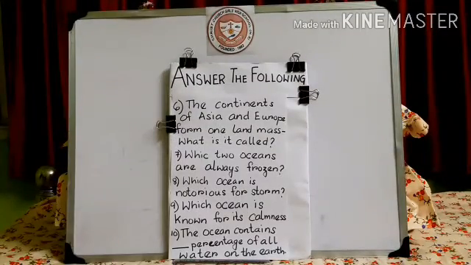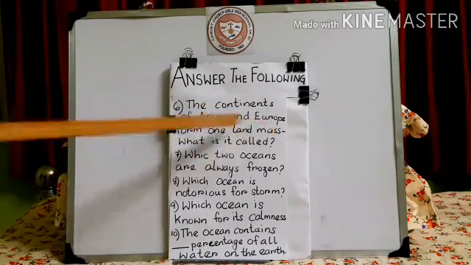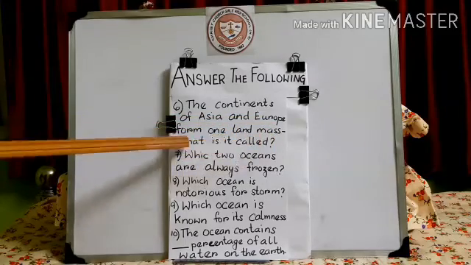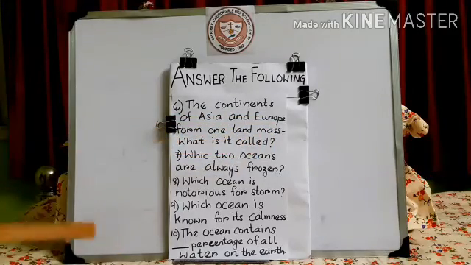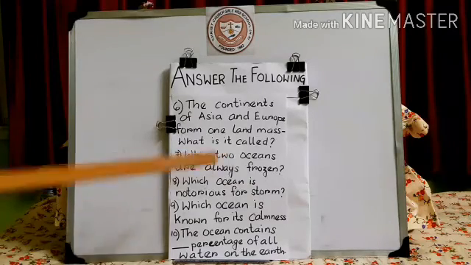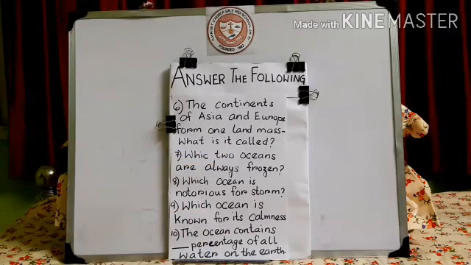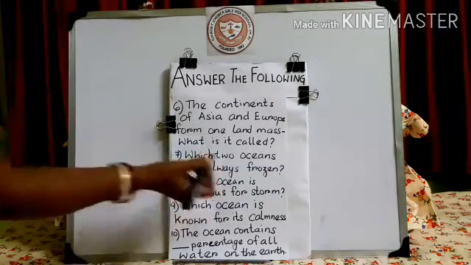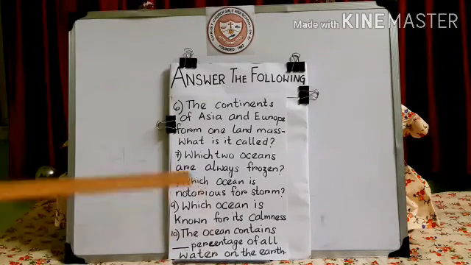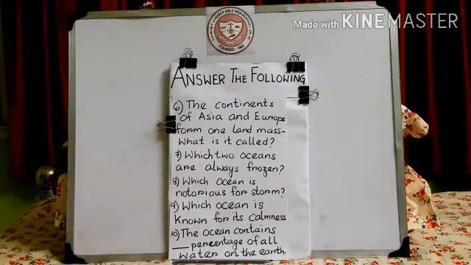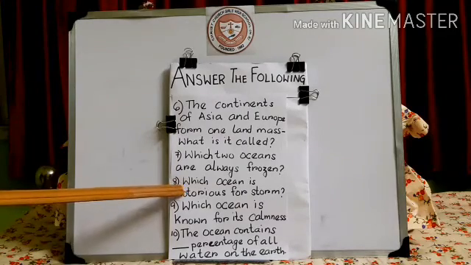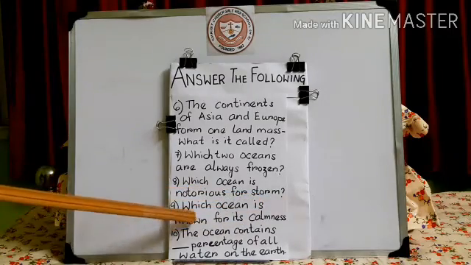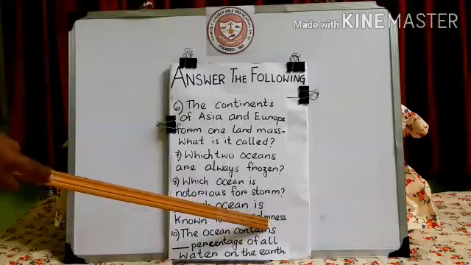Then question number 6. The continents of Asia and Europe form one landmass, isn't it? The continents of Asia and Europe form one landmass. What is it called? You have to just give the name. Question number 7. Which two oceans, the spelling of which is slightly mistakenly written, so let me write the H for you all. Which two oceans are always frozen? You have to write just the names of the two oceans. Question number 8. Which ocean is notorious for storm? Question number 9. Which ocean is known for its calmness?